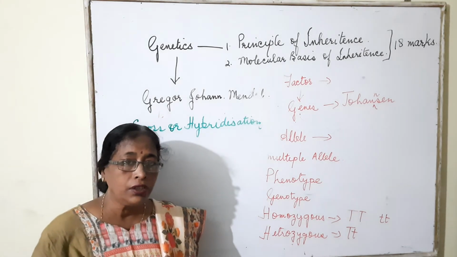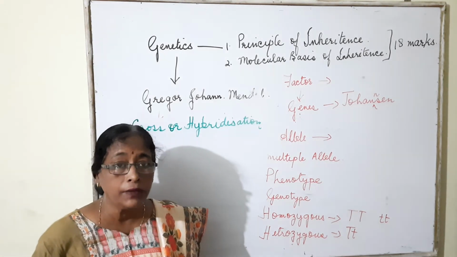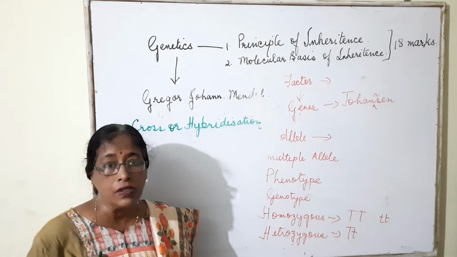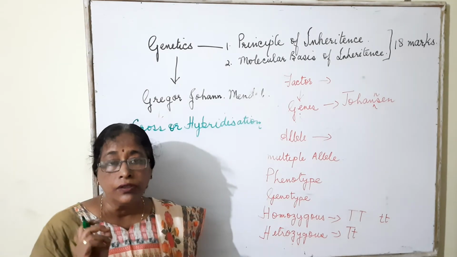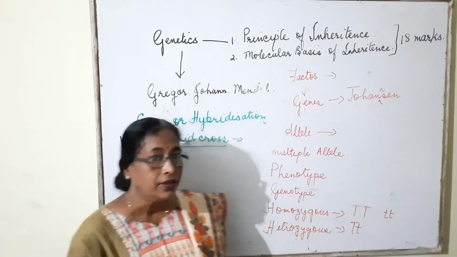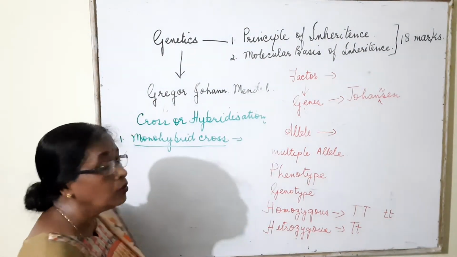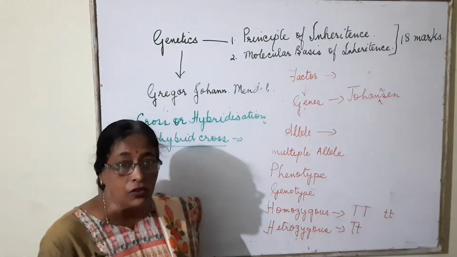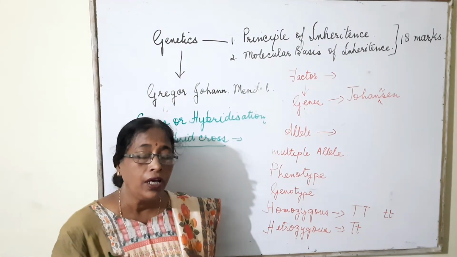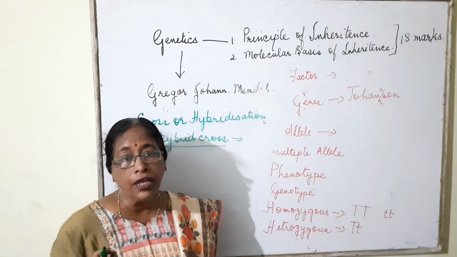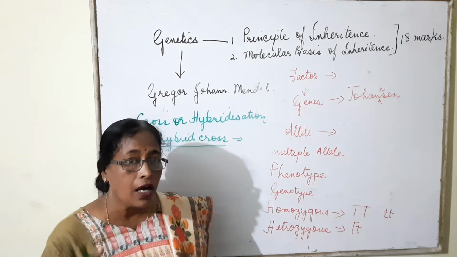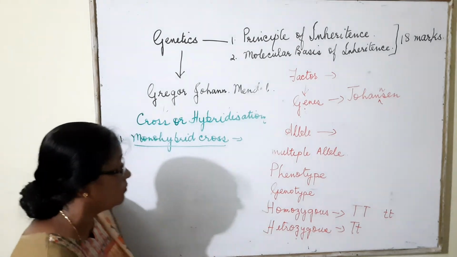In the study of genetics, we come across many types of crosses like monohybrid cross, dihybrid cross, then test cross, back cross. So the first is monohybrid cross. In this cross, only one character is considered at a time for analysis. Suppose we are taking height of the plant. If we take only height, then it is a monohybrid cross.